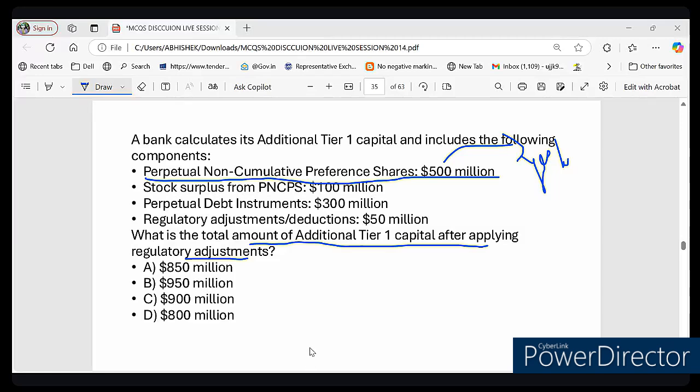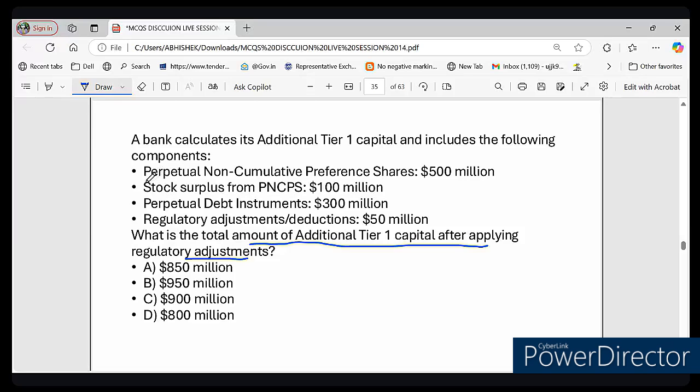Because these shares do not have a maturity date and help absorb loss. Because they are non-cumulative and perpetual. See this word written, perpetual. Perpetual means never ending. That is why they don't have any maturity date. Since these shares don't have any maturity date, they help absorb the loss. That is why they are considered AT1 capital.